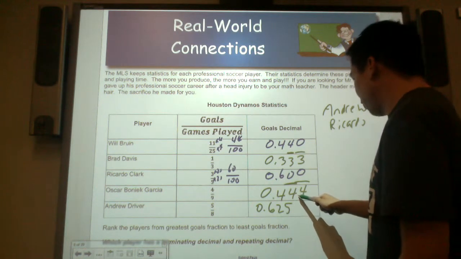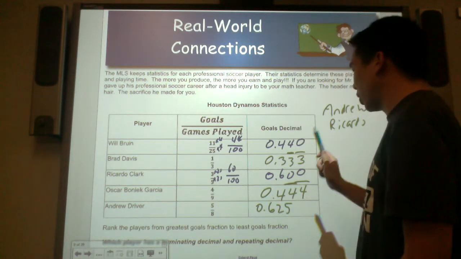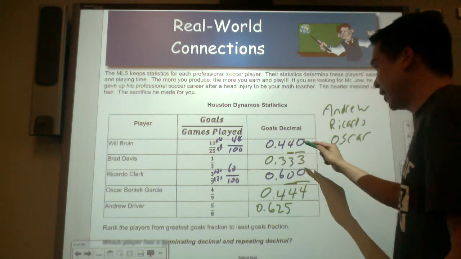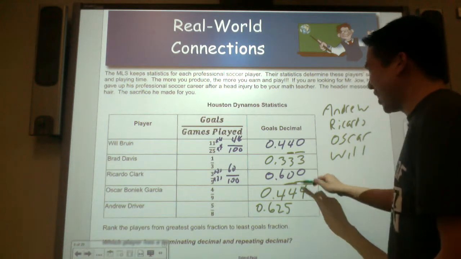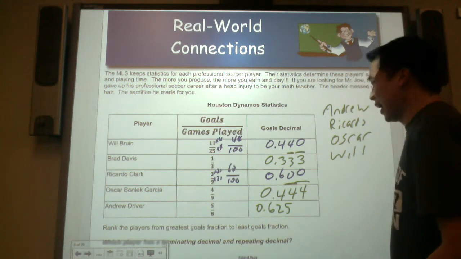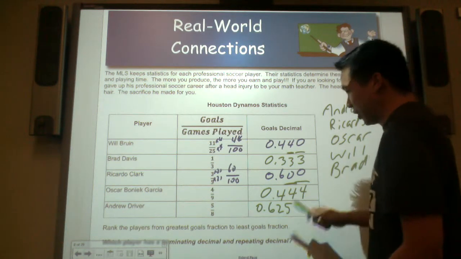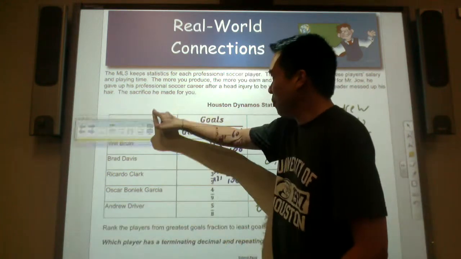Then, is it 444,000 or 440,000? Oscar is higher rated than Will by 4 thousandths. And last but not least is Brad Davis. Too bad I'm not in here, then you'll see where I would be.